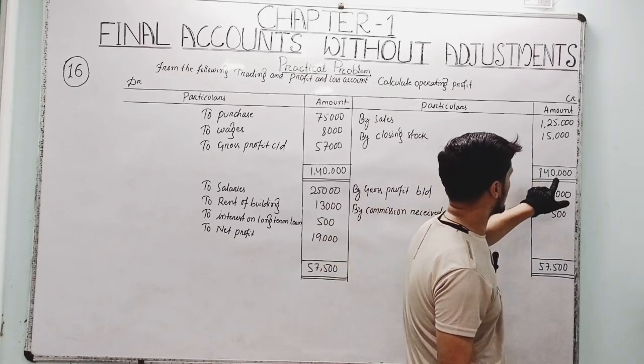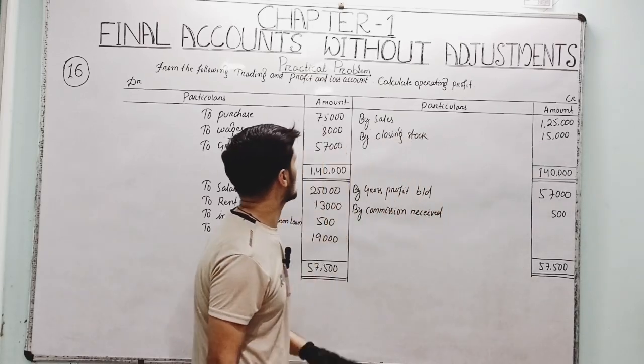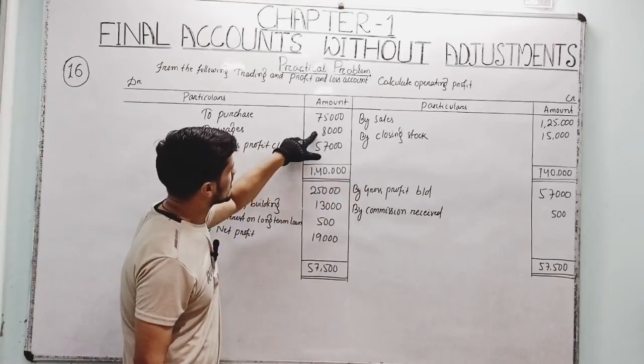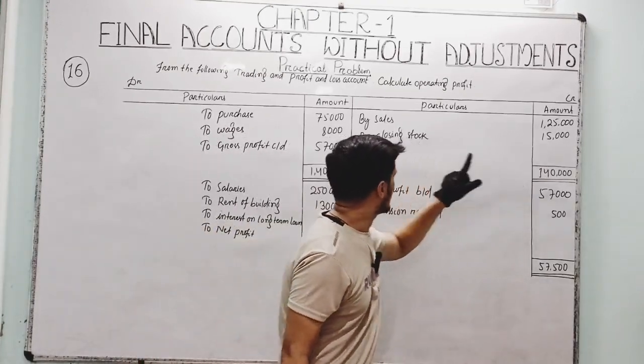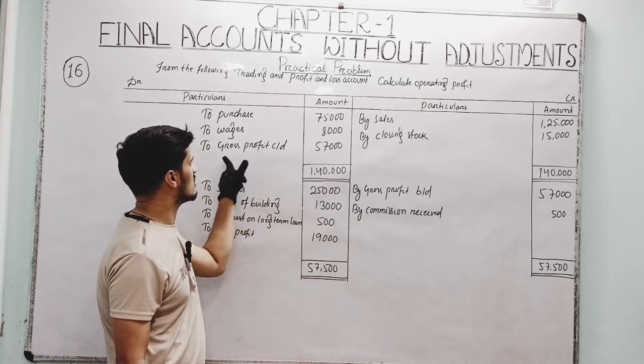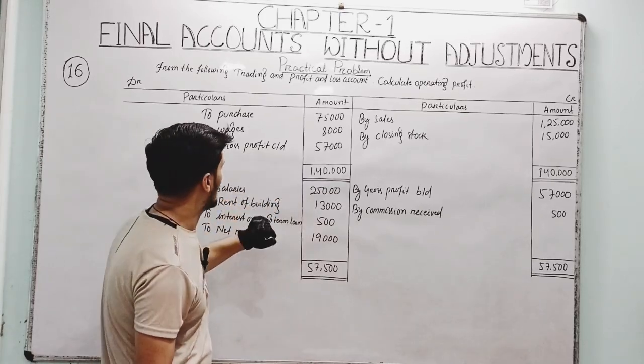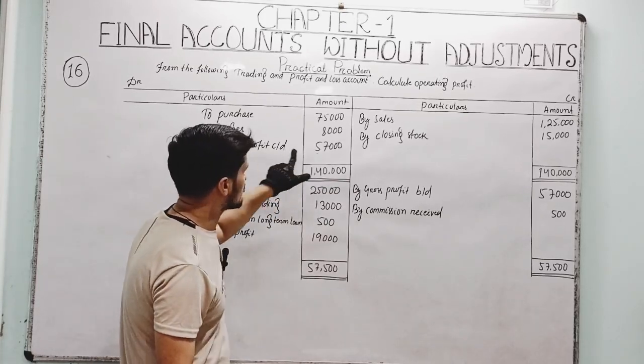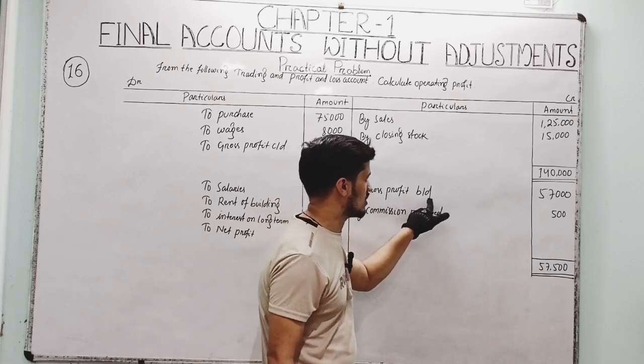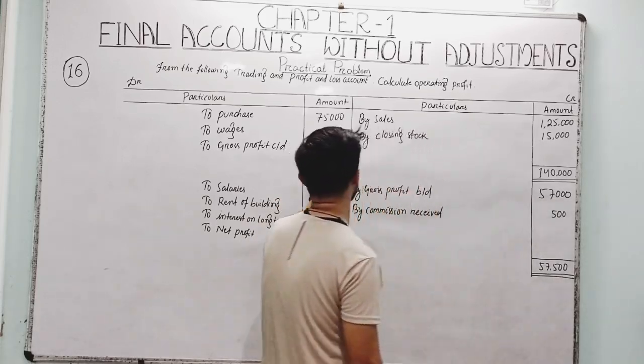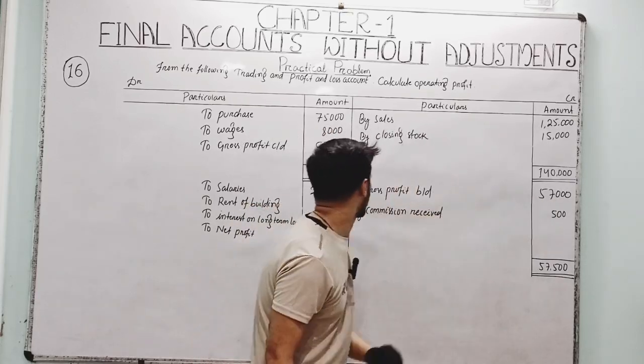Total tally 1,40,000. If you subtract 75,000 and 8,000 from 1,40,000, you will get 57,000 as gross profit carried down. Then this gross profit is transferred here as gross profit brought down, 57,000, here 57,000 and here 57,000.